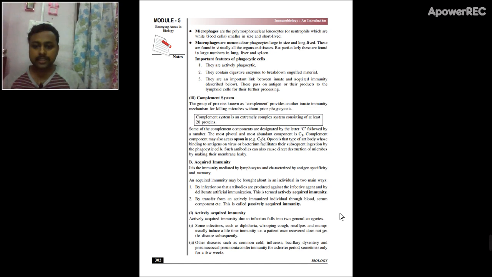Now, the first one is the actively acquired immunity. For example, there is a child who has got the common cold or swine flu or any infectious disease. Once it gets that infection or disease, it will be immune to that disease for the rest of its life. So it's called actively acquired immunity.